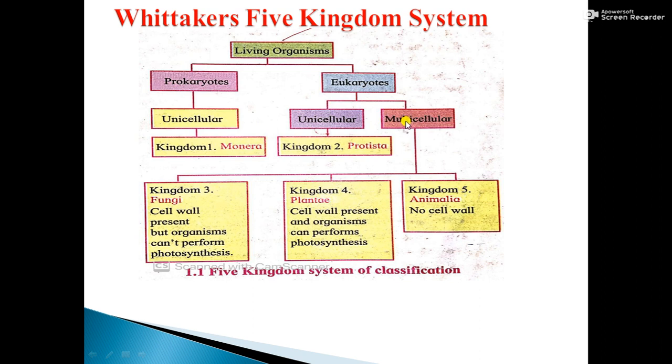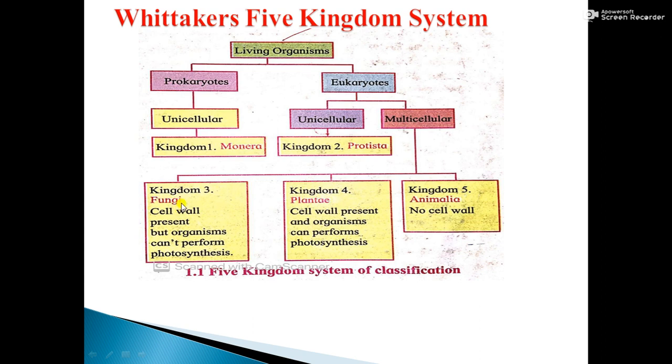One more point, that is called criterion, mode of nutrition. Plants are autotrophs and animals are heterotrophs. Also fungi. Fungi means fungus. They are saprotrophs, lacking chloroplast pigment in their body.